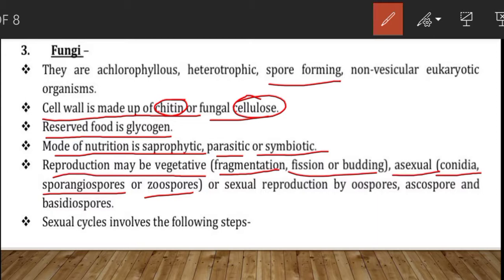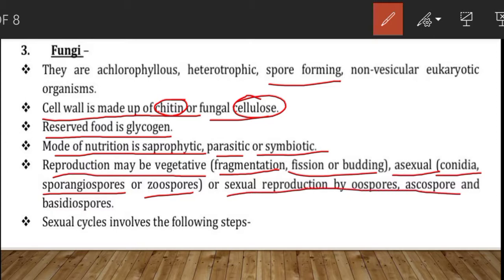Then zoospores are produced in Albugo, Saprolegnia. Sporangiospores are produced in Rhizopus, Mucor, etc.